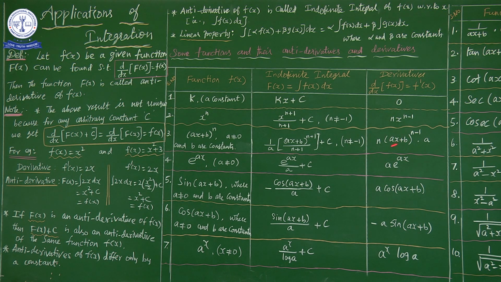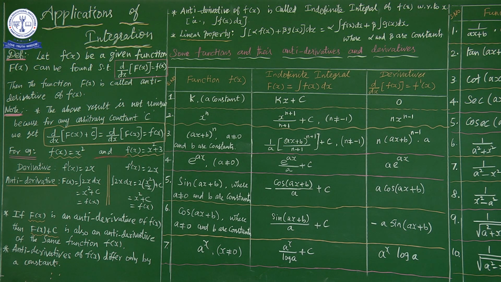But here, instead of x, we are using ax plus b, into the coefficient of x, which is a. So we have to multiply. The term divided in integration, a, is multiplied in the derivative, that is, differentiation. We have already informed that integration is nothing but the antiderivative of the given function.